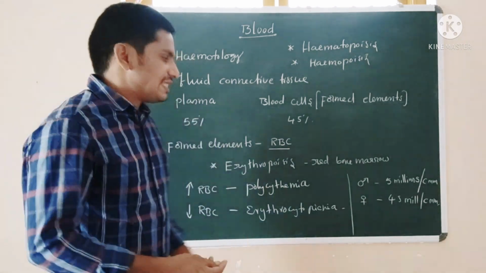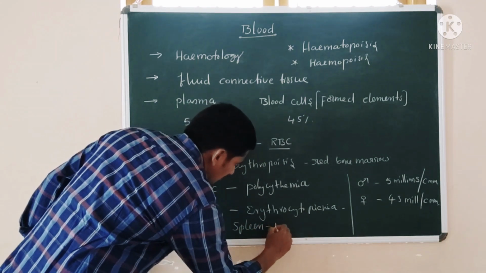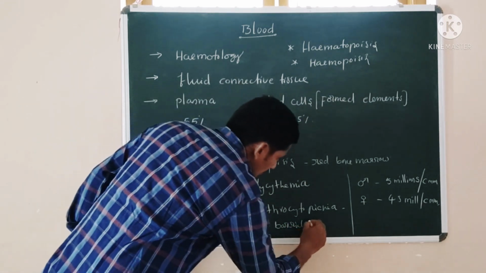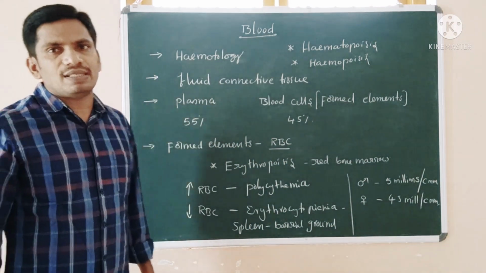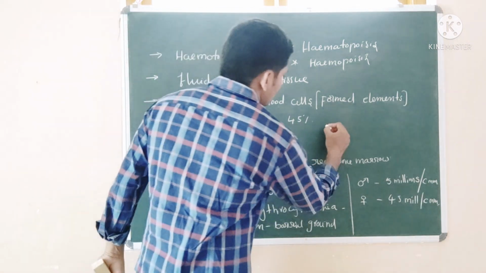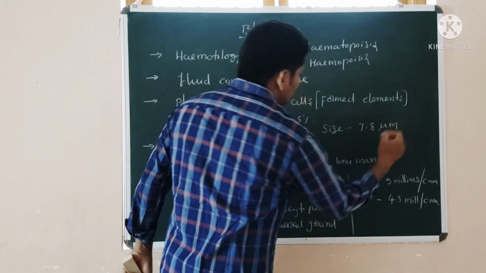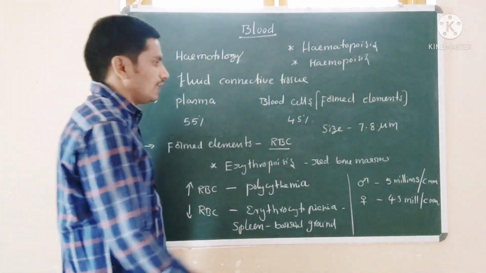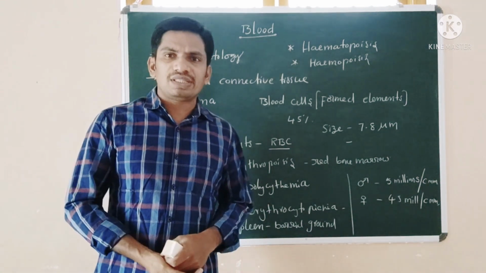That's the reason the spleen is known as the burial ground of RBC, or the graveyard of RBC. You know that the size of RBC is 7.8 micrometer, and moreover the shape is oval or round, biconcave